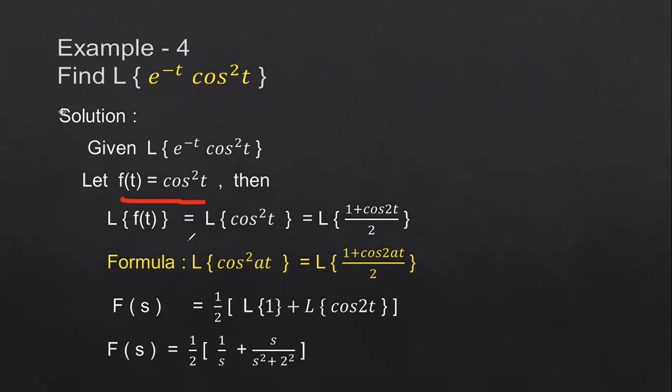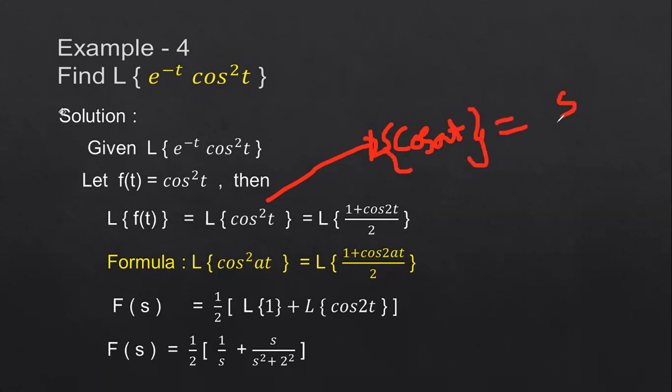So apply the Laplace transform on both sides. Then what is the Laplace transform of cos squared t? We don't have the Laplace transform of the cos squared t function. We have cos at, and we know the Laplace transform of cos at is s by s squared plus a squared. But when it comes to the Laplace transform of cos squared t, we don't have the Laplace transform of cos squared t or sin squared t functions.